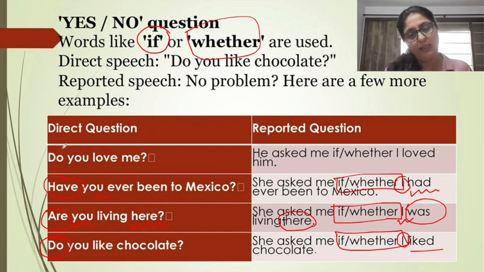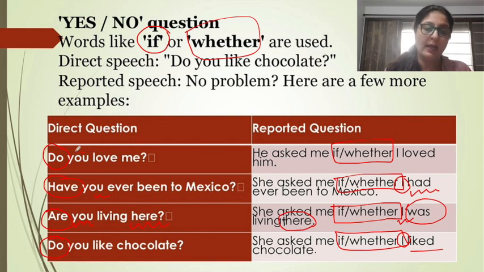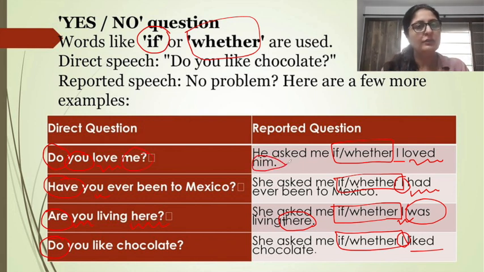Do you love me? Again, the answer would be yes or no. You can't say maybe here, but that's okay. So, do you love me? He asked me if or whether. You changes to I, that is the change of the pronoun, and simple present love changes to loved, and the pronoun me changes to him. So when we are changing direct to reported, all these rules we have to keep in mind.